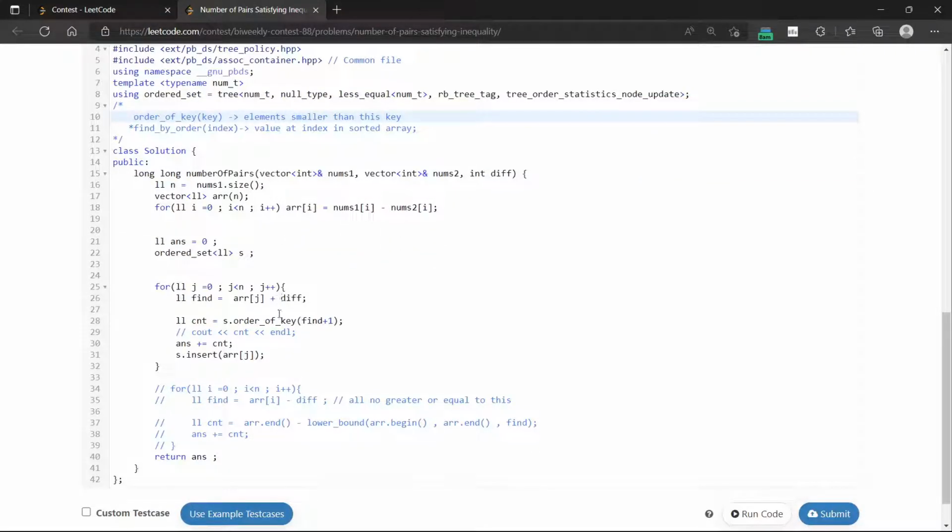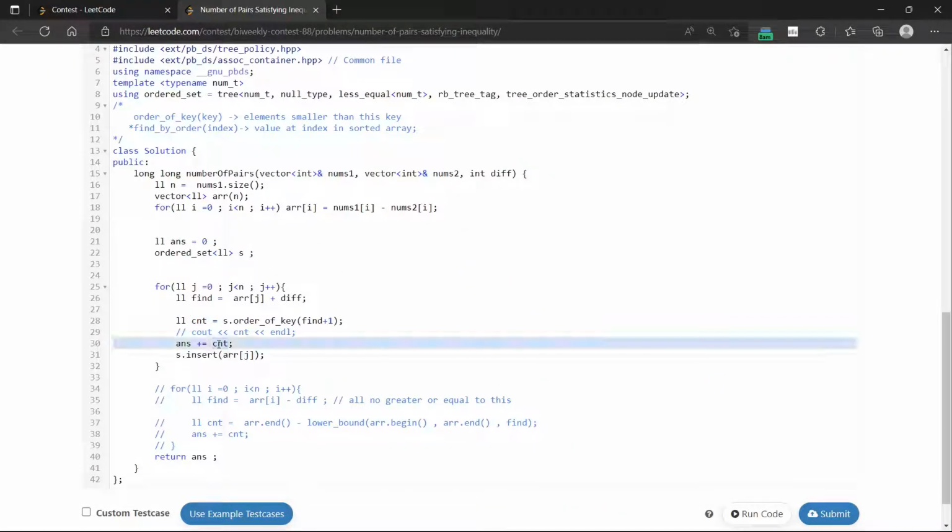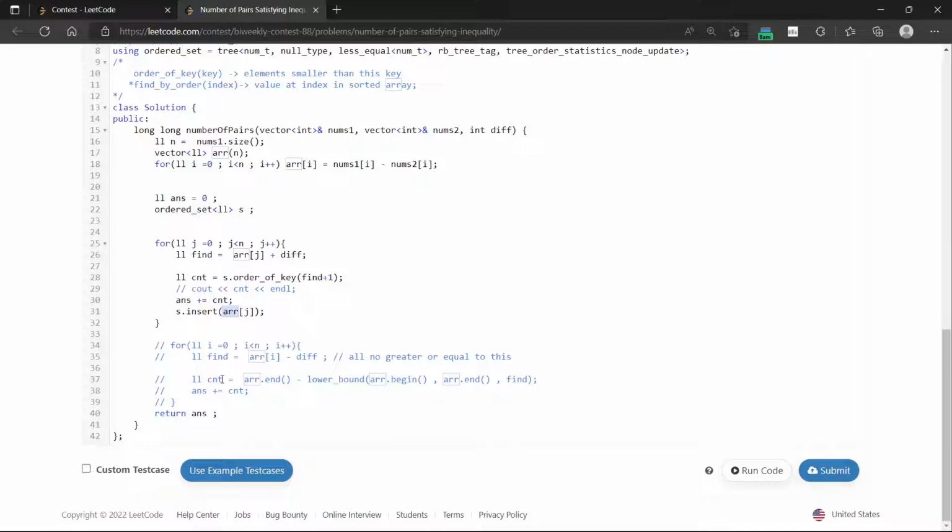So what I did is, I just find the order of key of whatever I have to find, that is array j plus difference plus 1. This gives all the elements which are less than this value k plus 1. So among all these values, how many are less than this value, and just add that to the count, and then insert it into the set. Finally, we just return the answer.